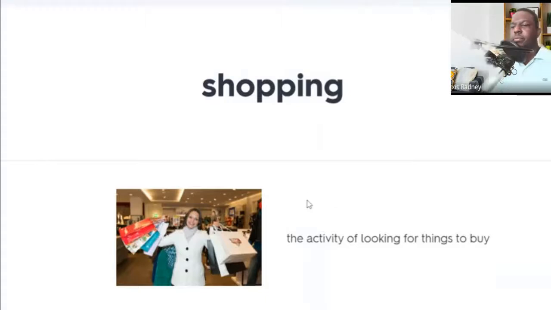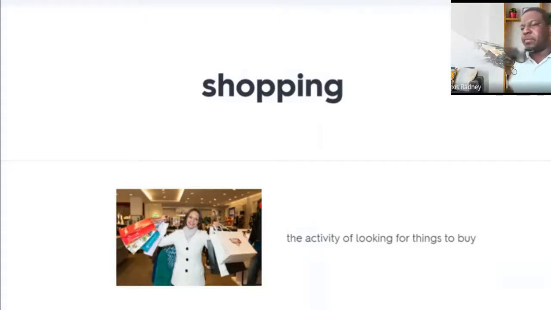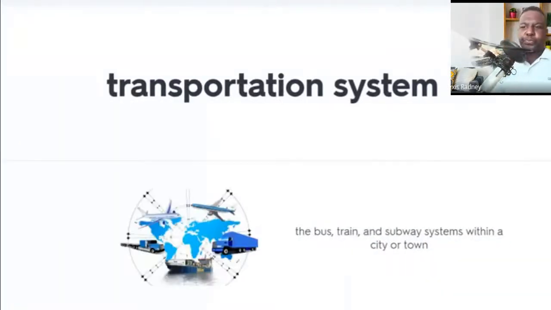Shopping. The activity of looking for things to buy. Let's talk about shopping, the activity of looking for things to buy. That is shopping. Shopping.